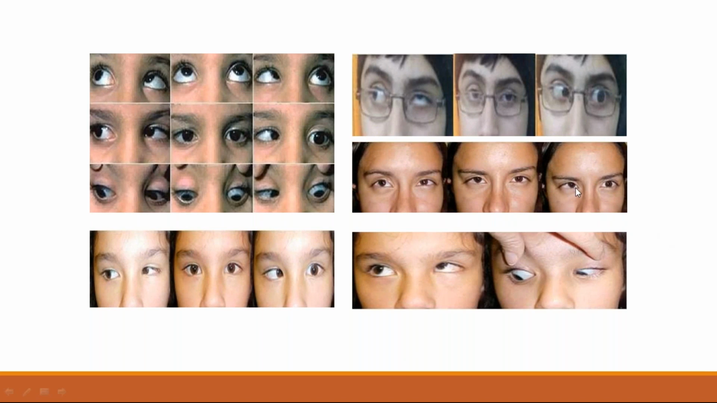In this patient, the right eye is involved. On attempted adduction, there is narrowing of the palpebral fissure and retraction of the globe. The left eye is normal.